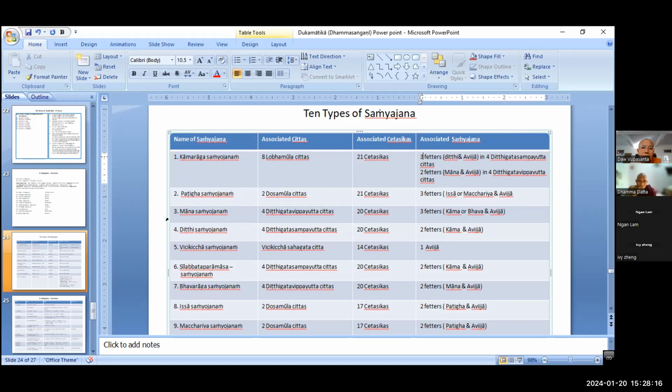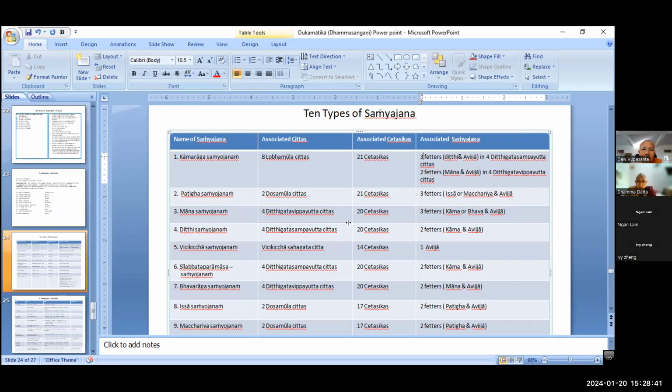In ultimate sense, it is ditthi cetasika. So this ditthi cetasika is associated with the 4 ditthi-sampayutta lobha mula citta, right? That is why how many cetasika arise together with the ditthi samyojana? 20.